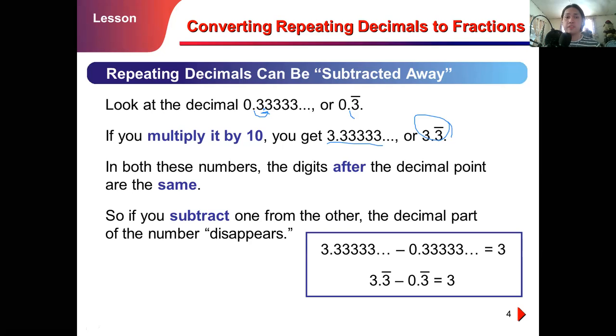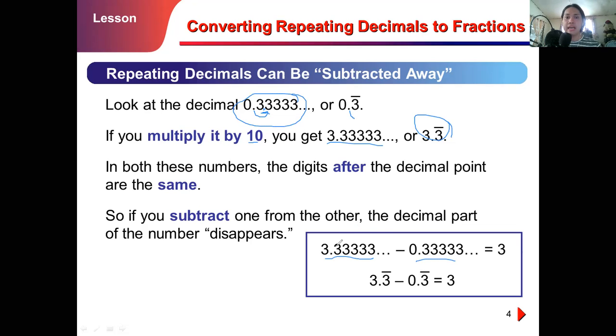Again, if you subtract one from the other, the decimal part of the number disappears. So let's look at it: 3.333, the one that we multiplied by 10, minus the repeating decimal that we have in our given, 0.333.